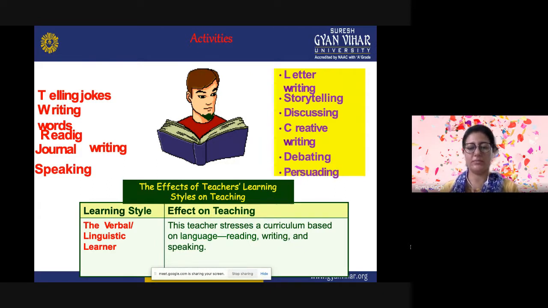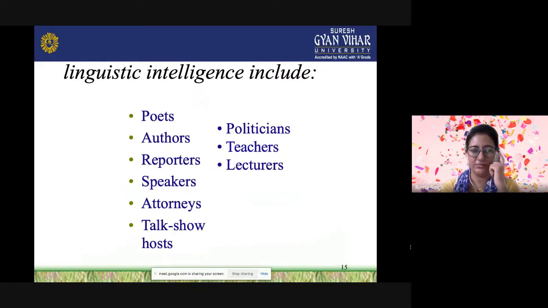In all subjects you make use of language, and some people may be very good at using language in reading, writing, and other parts, and some people will try to get better at these things.